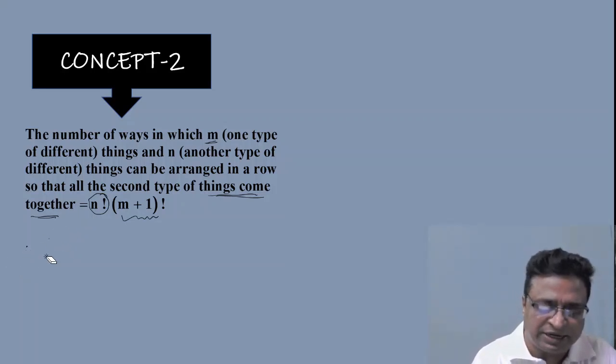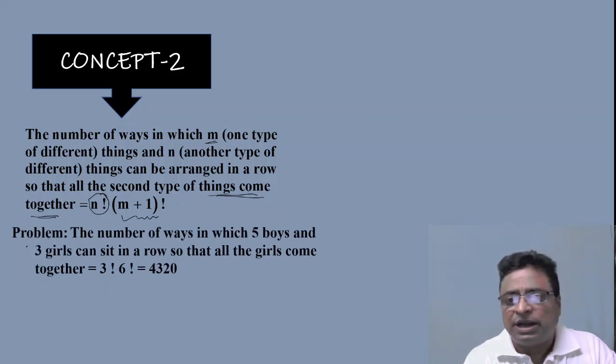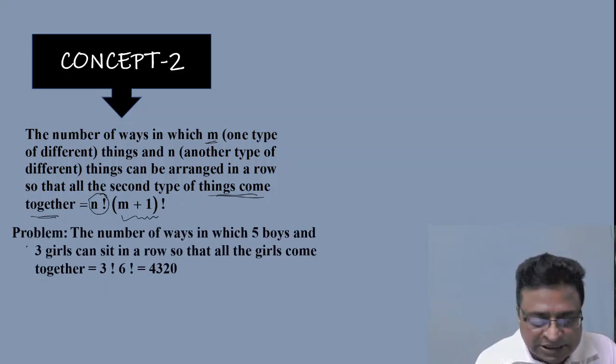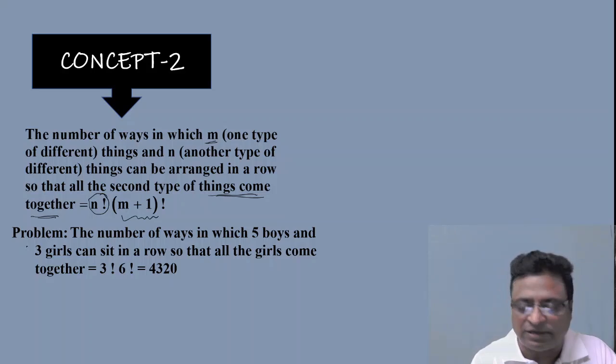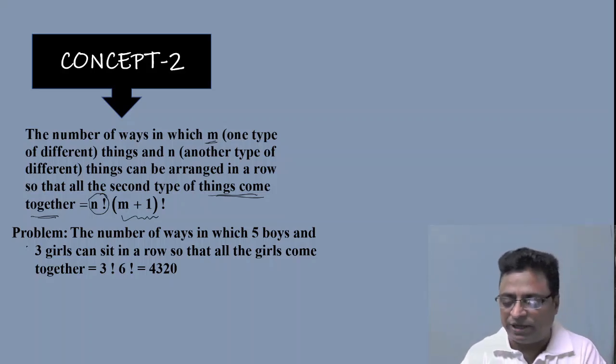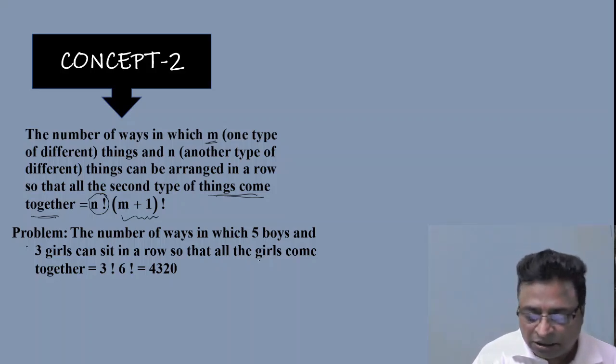See here, I am giving one beautiful example. The example is the number of ways in which 5 boys and 3 girls, so in the place of m, 5 boys, and in place of n, 3 girls. The 5 boys are different and the 3 girls are another set, different from each other, can be arranged so that all the girls come together.